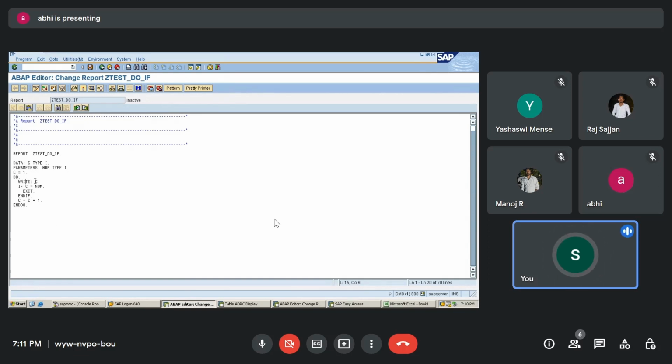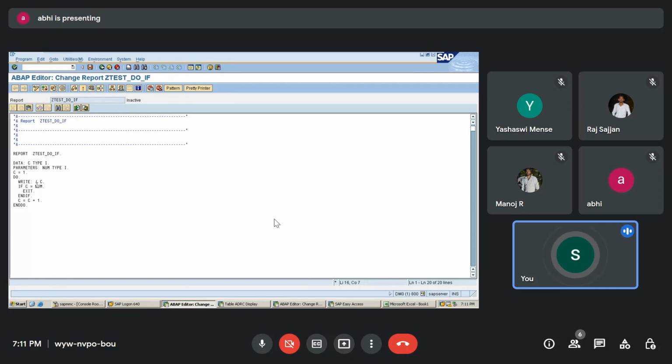So I'm just writing this C. Let's do that for the next lines. So write C, and I'm putting the condition using if. If is a statement used to put a condition in between. If C is equal to num, that means any number I am going to put, like if I put 15, exit. Your C will start with 1, then 1 will be printed.